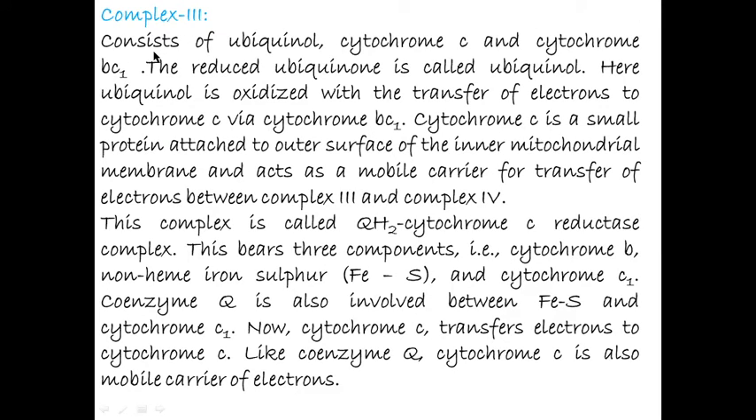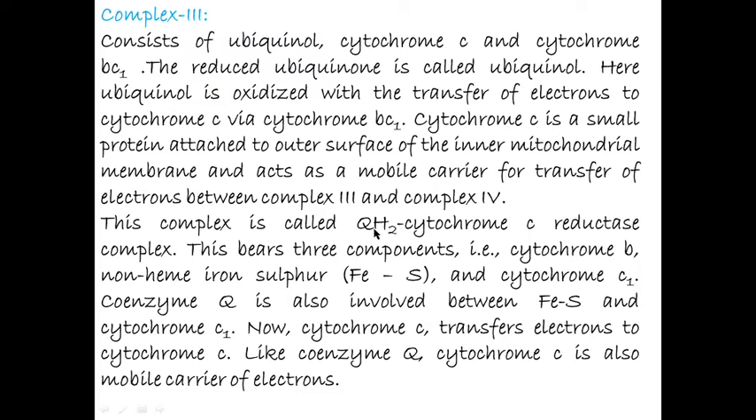Complex 3 consists of ubiquinol, cytochrome C and cytochrome B. The reduced ubiquinone is called ubiquinol. Here ubiquinol is oxidized with the transfer of electrons to cytochrome C via cytochrome B. Cytochrome C is a small protein attached to the outer surface of the inner mitochondrial membrane and acts as a mobile carrier for transfer of electrons between complex third and complex fourth.